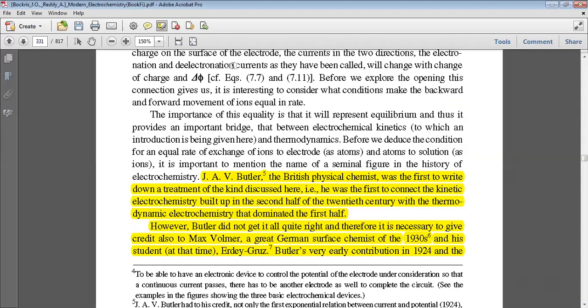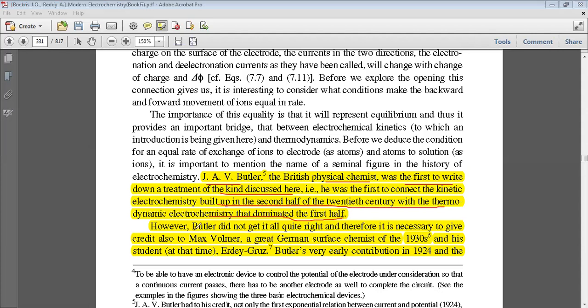First was J.A.V. Butler, the British physicist chemist, who was the first to write down a treatment of the kind discussed above. That is, he was the first to connect the kinetic electrochemistry built up in the second half of the 20th century with the thermodynamic electrochemistry that dominated the start.